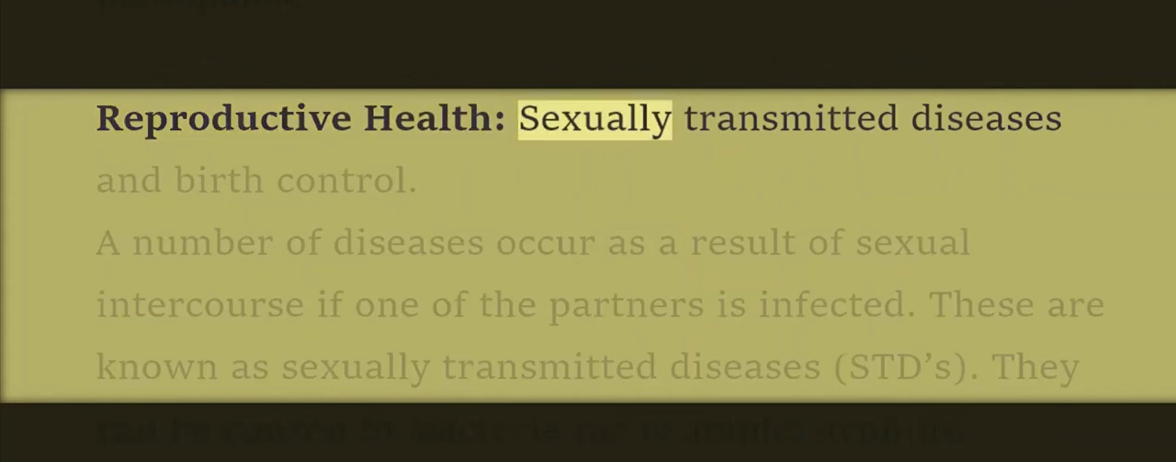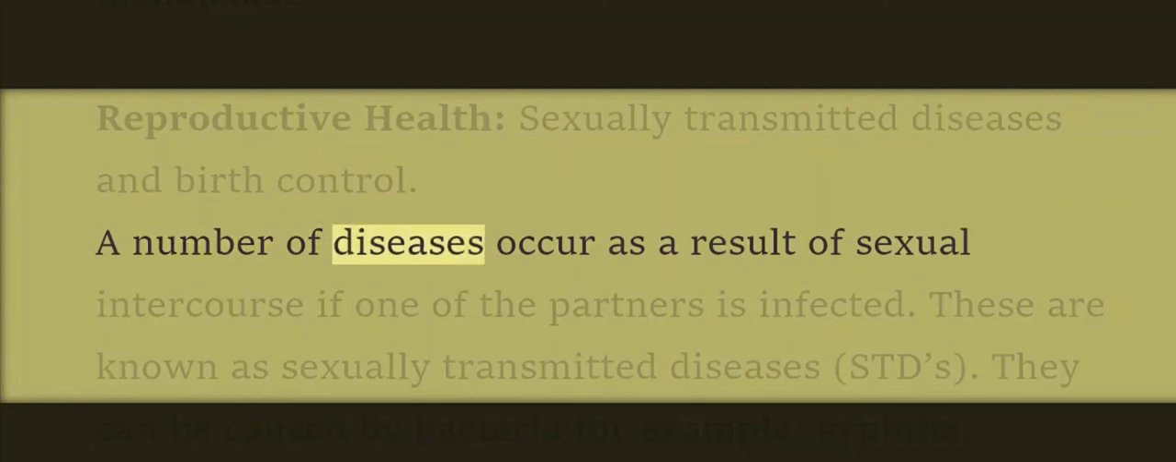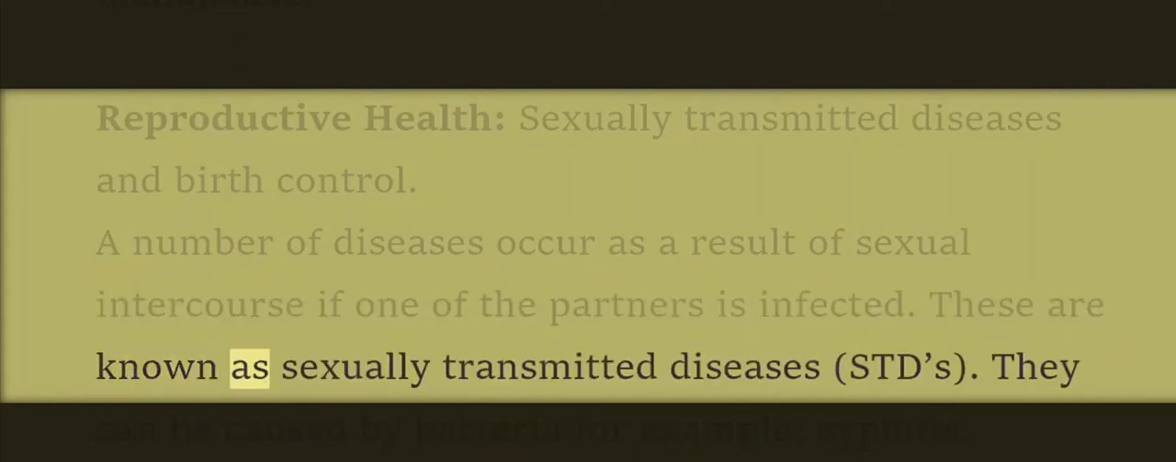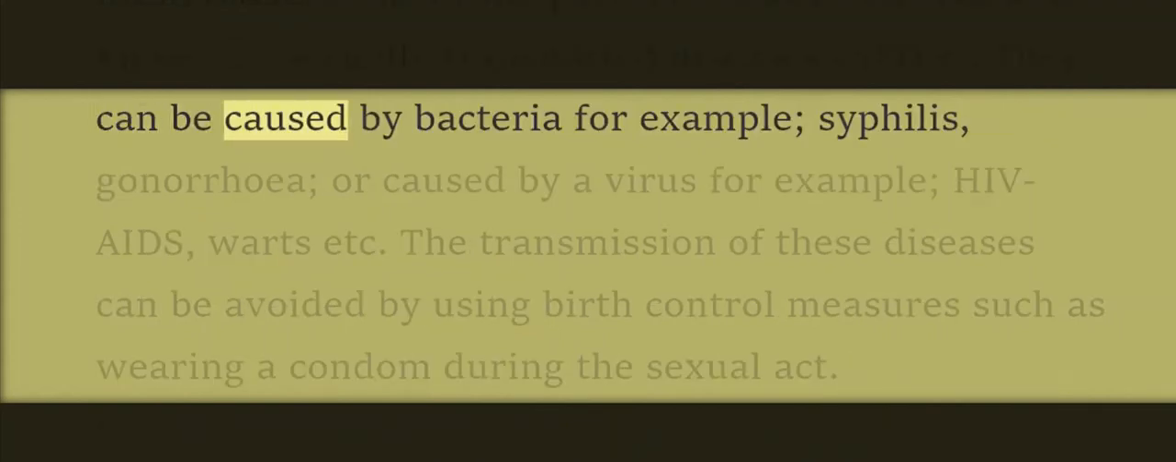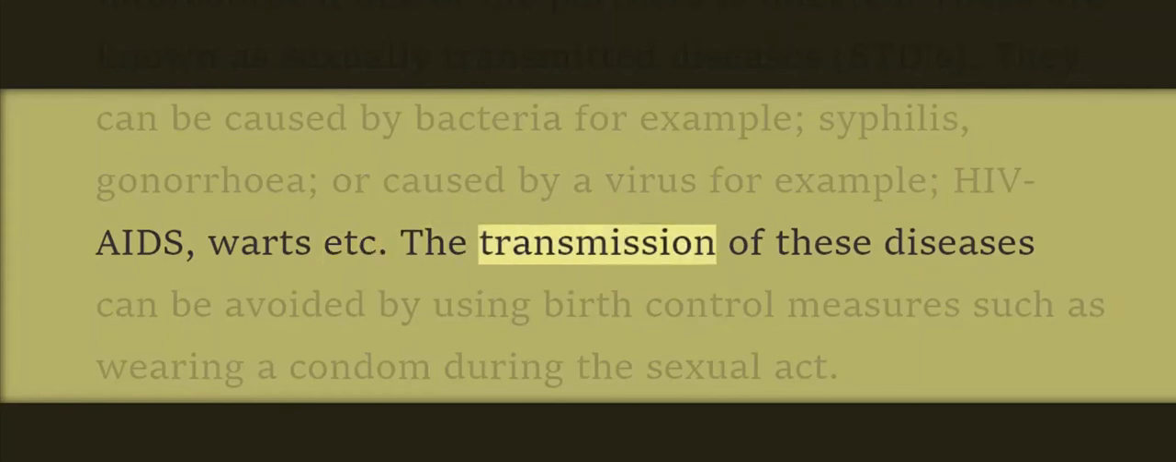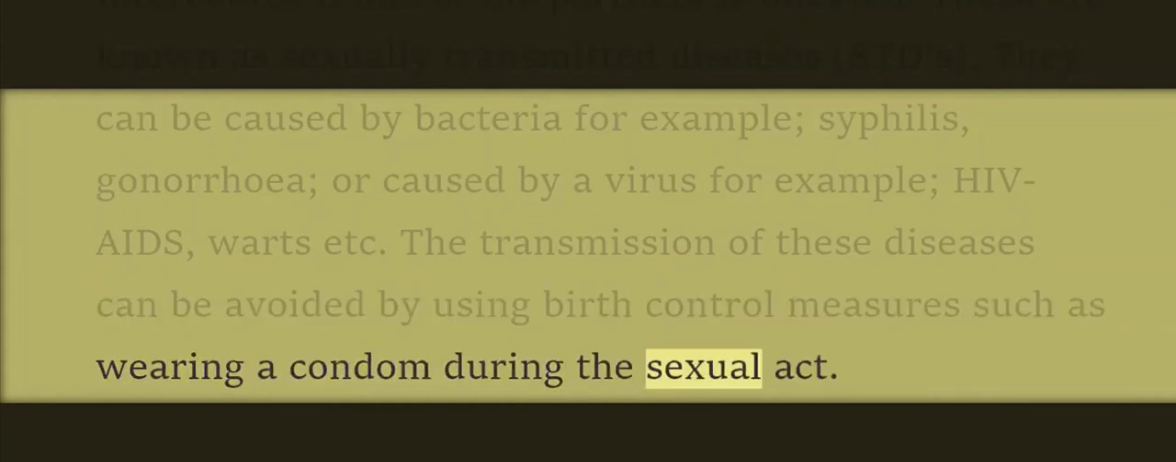Reproductive health, sexually transmitted diseases and birth control. A number of diseases occur as a result of sexual intercourse if one of the partners is infected. These are known as sexually transmitted diseases, STDs. They can be caused by bacteria, for example, syphilis, gonorrhea, or caused by a virus, for example, HIV/AIDS, warts, etc. The transmission of these diseases can be avoided by using birth control measures, such as wearing a condom during the sexual act.